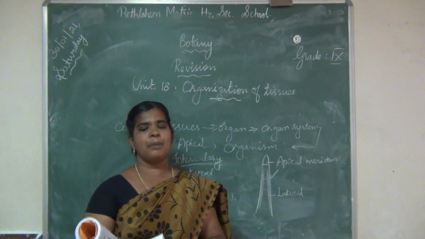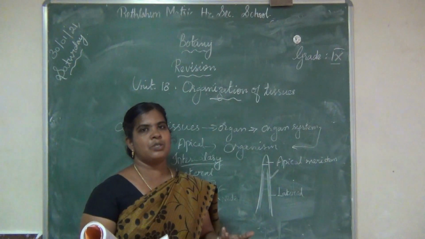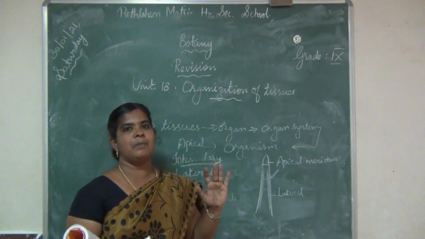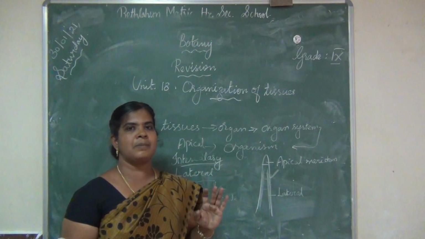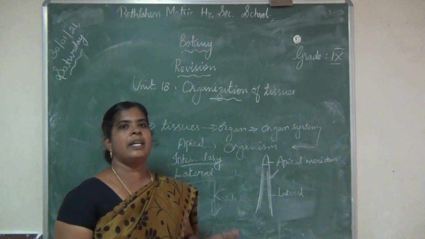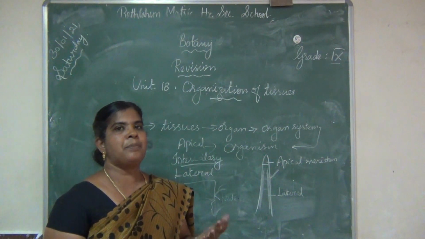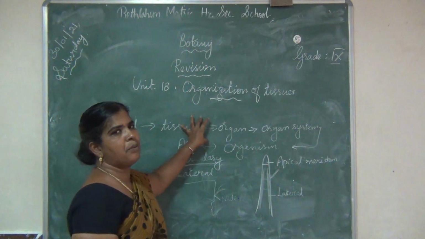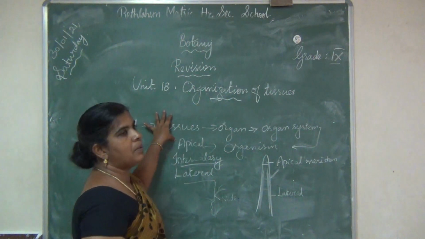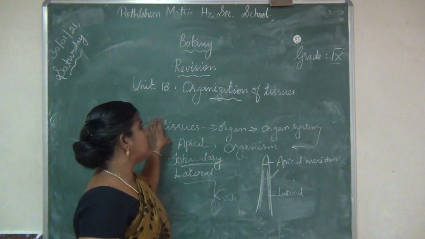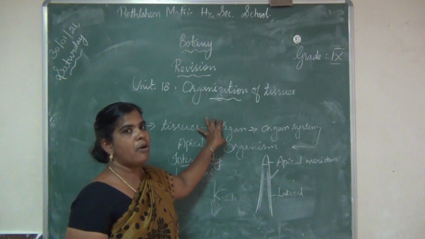Example, bacteria, protozoa, etc. Multicellular organisms are higher plants and animals, whose body is made up of millions of cells. Groups of cells together form tissues. Example, xylem, phloem.